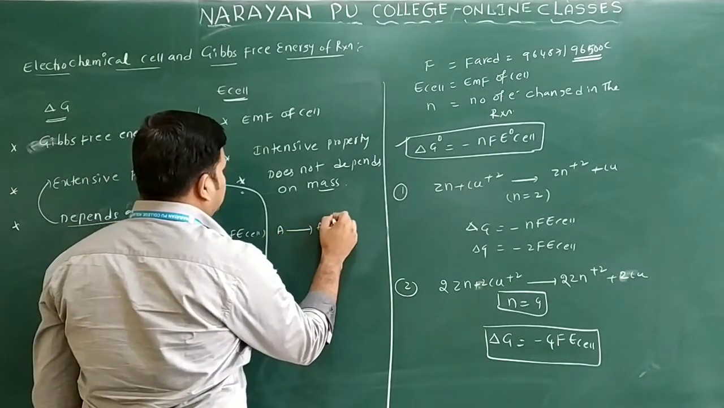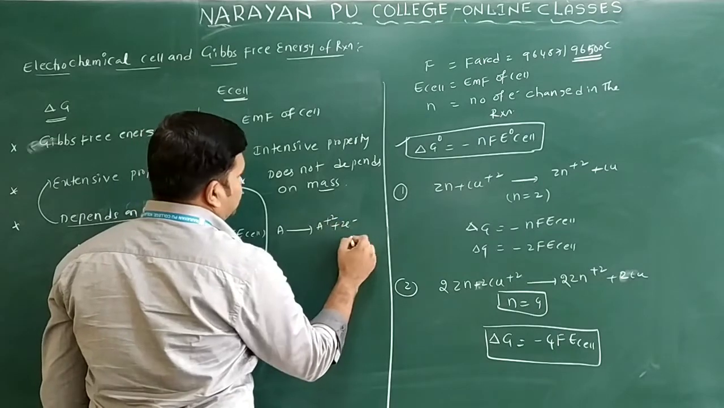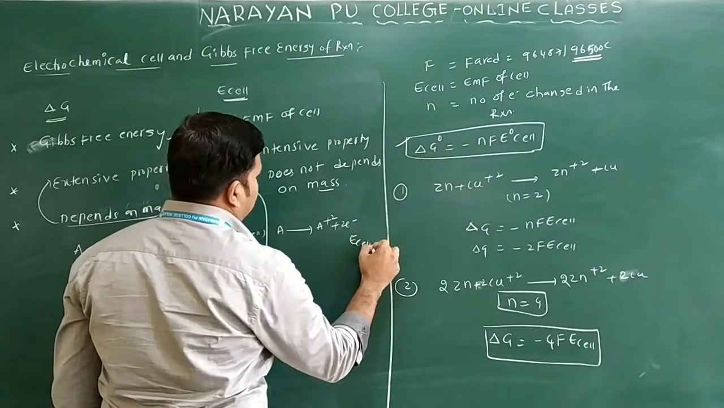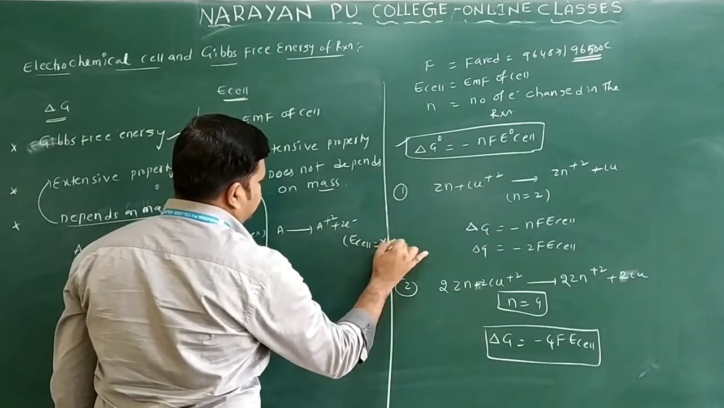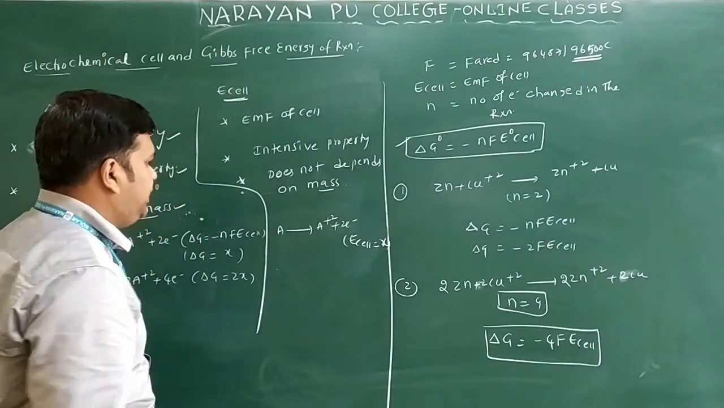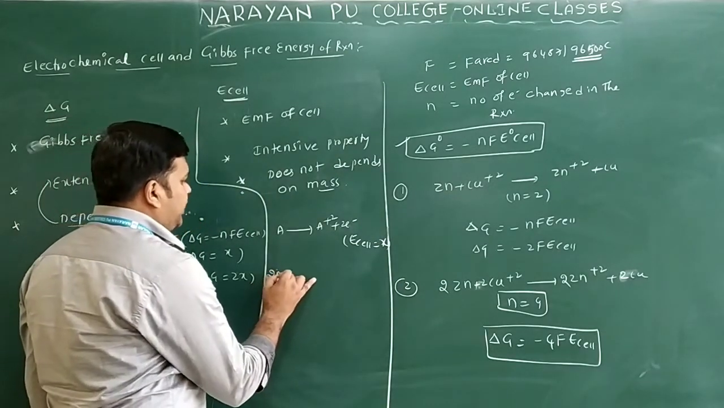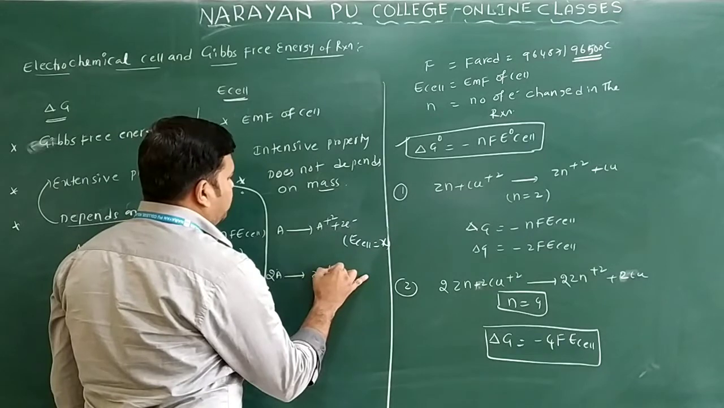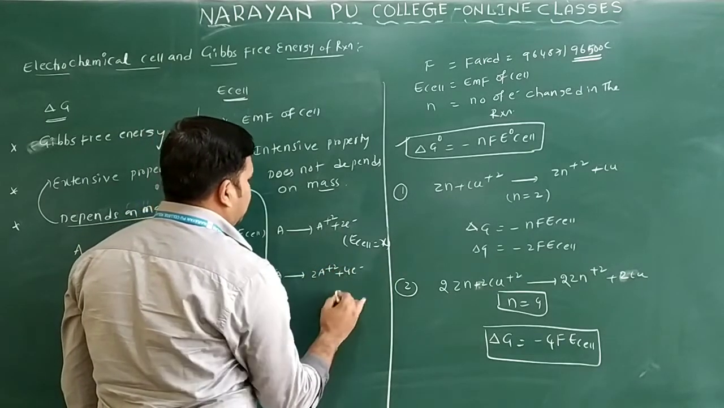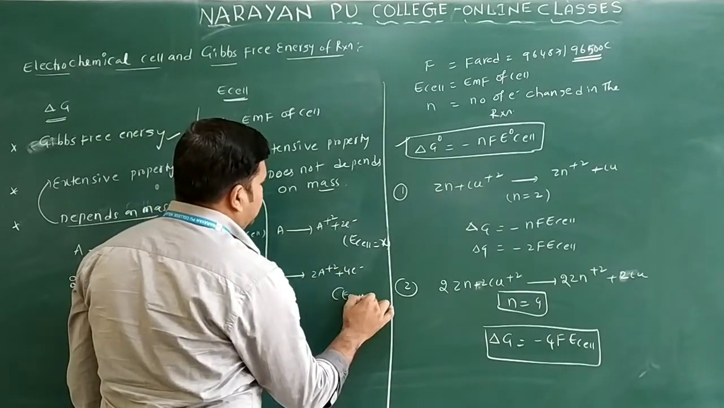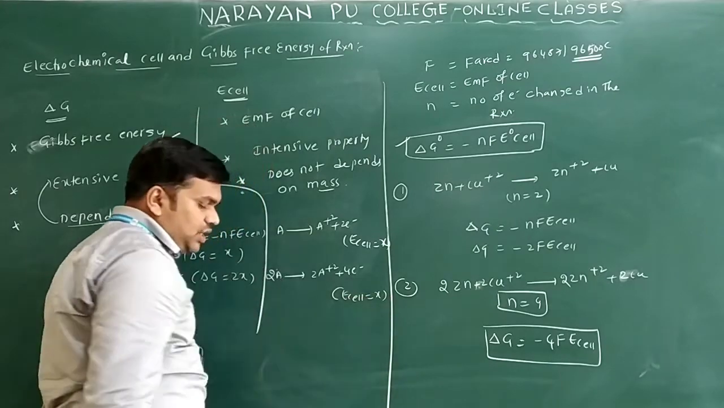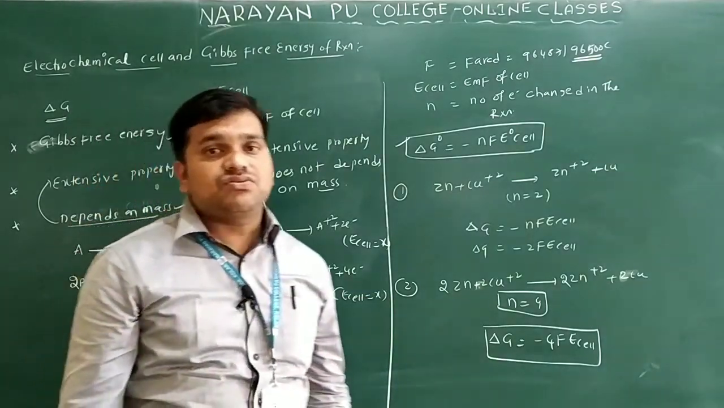A gives rise to A plus 2 by loss of 2 electrons. So E cell is equal to X only. From this I will write here 2A gives rise to 2A plus 2 by loss of 4 electrons. In this case also E cell is equal to X only. So E cell does not depend on the mass only.